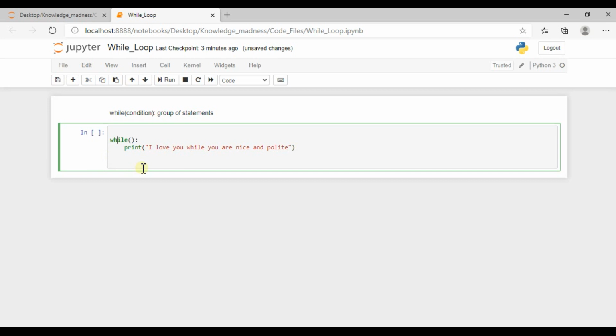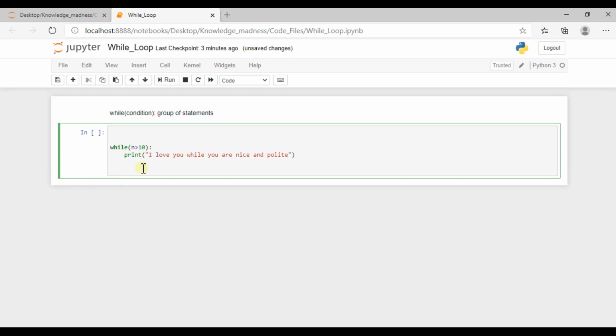I'm putting in a counter, n, with the condition n greater than 10. The print statement will print until n is no longer greater than 10. So I am just taking n as 15, so that whenever it comes to this, it will check whether n is greater than 10, and then this will execute.